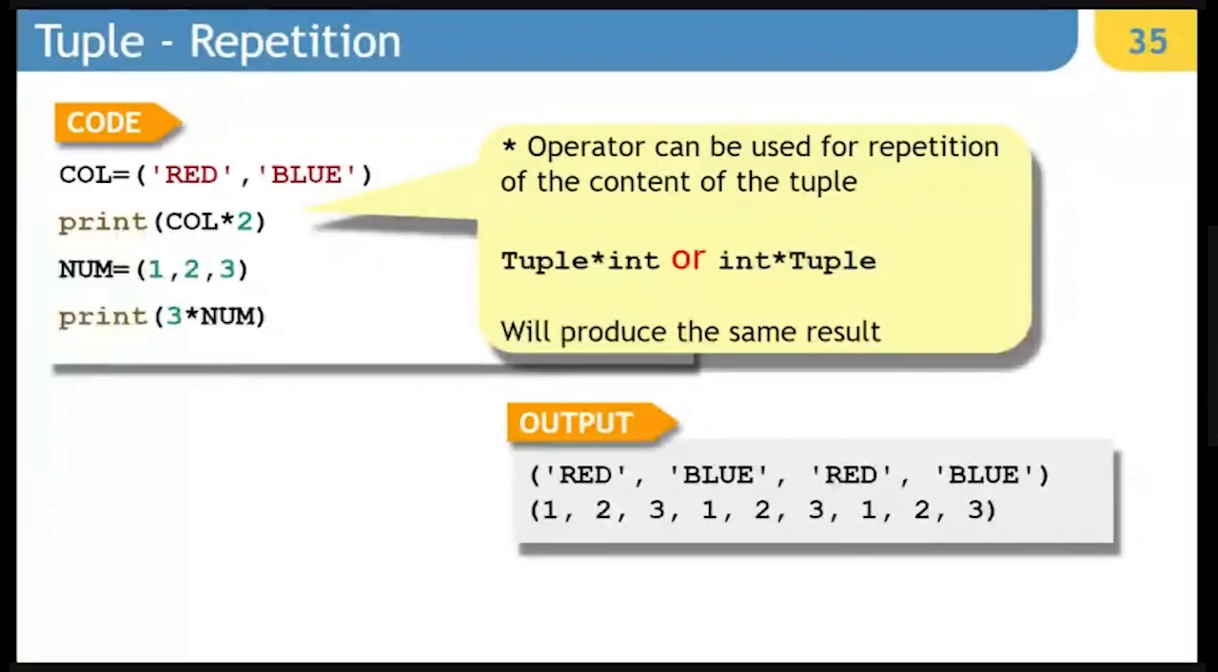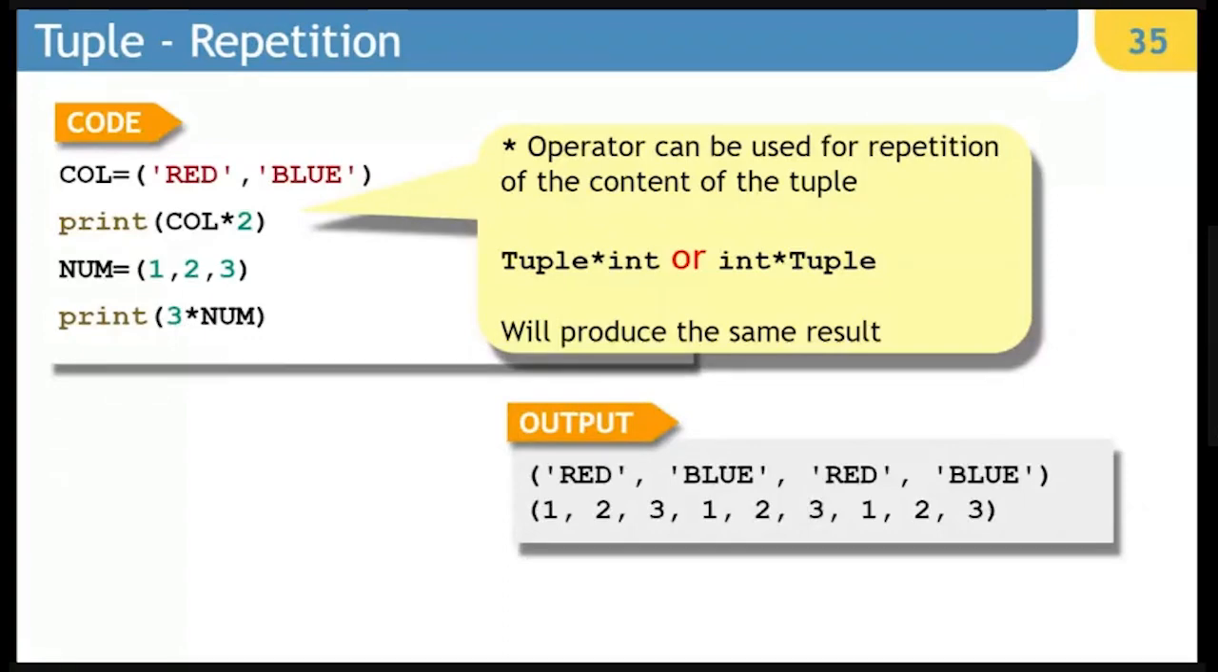So red, blue will be repeated. In the same way, in the second case where we have 1, 2, 3 as the content, when we say 3 into num, we are going to have 1, 2, 3, 1, 2, 3, 1, 2, 3. 3 times 1, 2, 3 will be displayed, and it will create a new tuple. Okay. So for everyone, I'll clarify, whenever you are putting examples of concatenation or repetition, you are producing a new tuple, right?